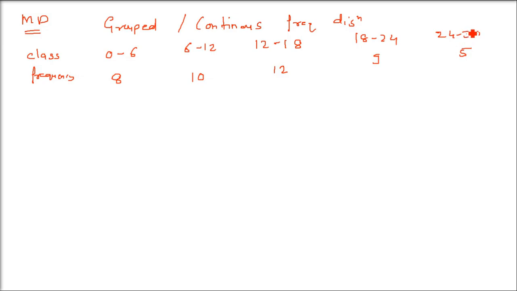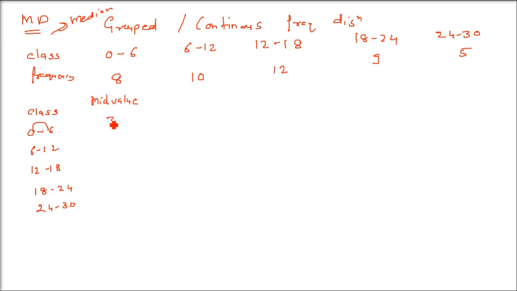Now we have already done a previous question where we found the mean. Here we'll do it by median, because the median formula will also come. The mean will come as A plus h times 1 by n sigma fi di. We'll discuss it later. First let us find the median with these classes I'm giving. We cannot use the classes directly, so we have to find the midpoint, then only we can use the value. These values from 0 to 6 are varying, it's continuous, so we have to find some middle point.